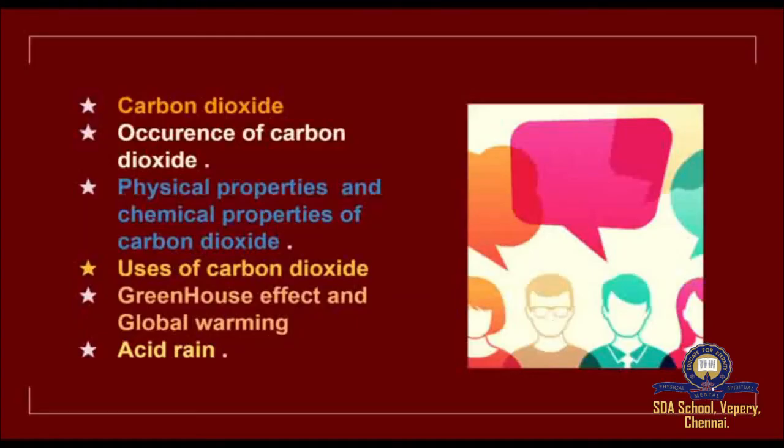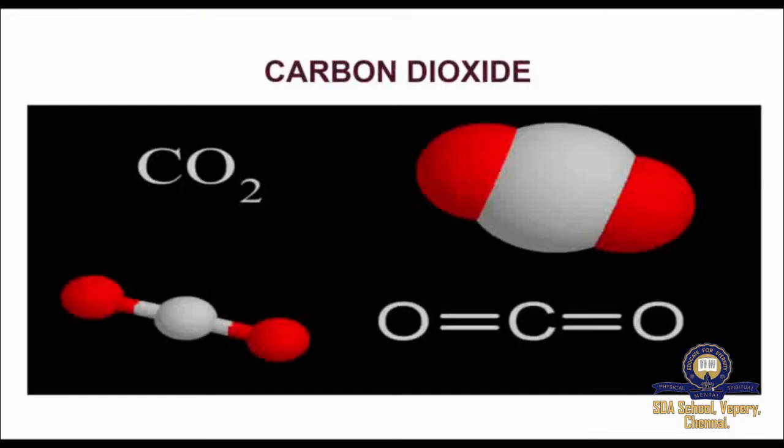Today, the topics to be discussed are carbon dioxide, its occurrence, physical and chemical properties, and its uses. And at last, we are going to see the greenhouse effect and global warming, and acid rain. Let's move on to the topic of carbon dioxide.